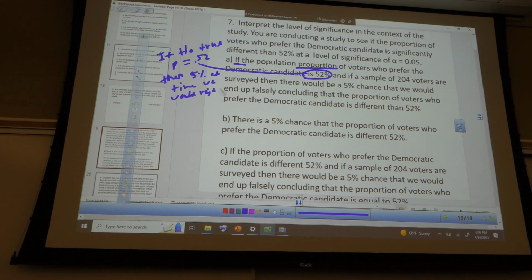Reject H naught. Okay, so that's what the first one's saying. That we would conclude that it's different, then we reject H naught. Is that okay? So is that true? If my alpha is 0.05, then 5% of the time we reject H naught.